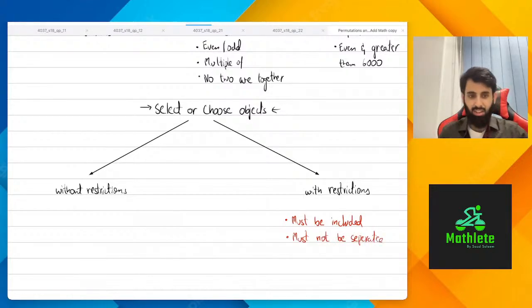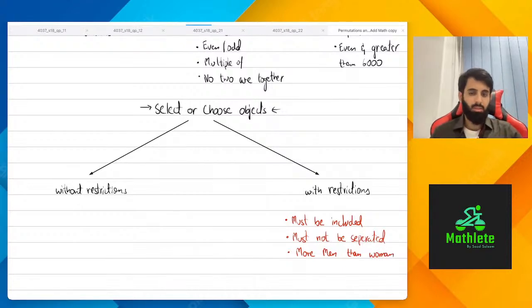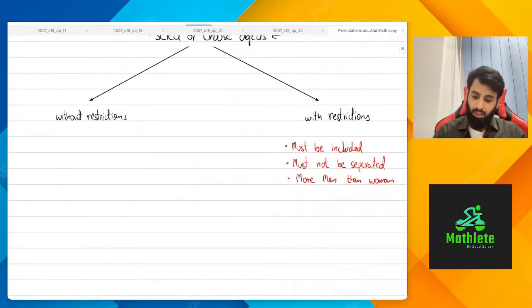Now you might think it's the same thing, but it's actually not. And in some cases it will say more men than women, something like that, when you're making a team. Now the third and final type of question that you will come across is when you have to do this without a calculator.